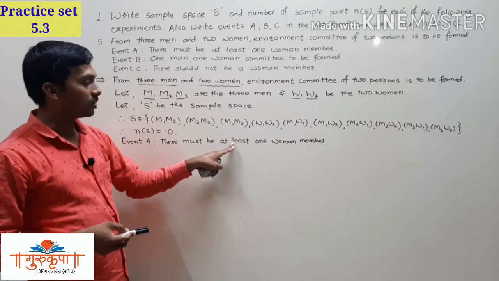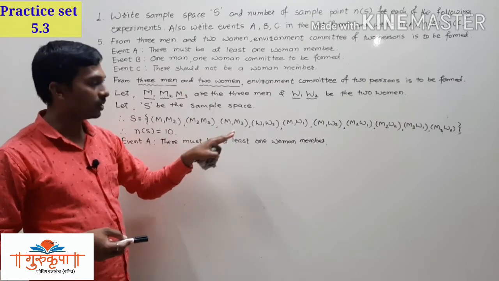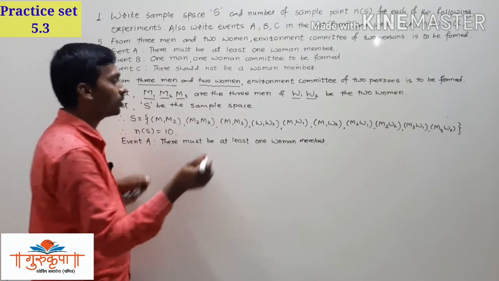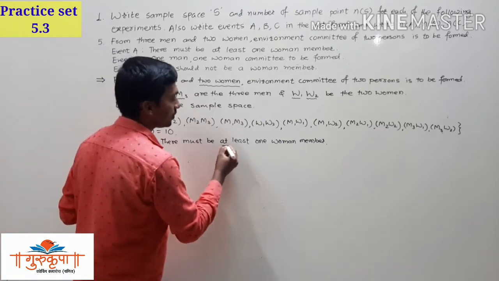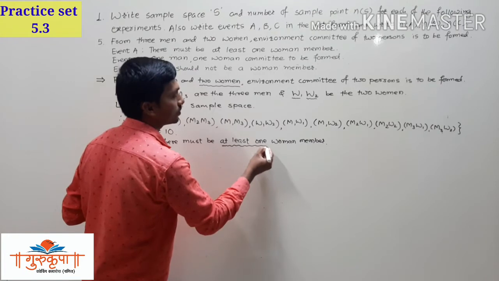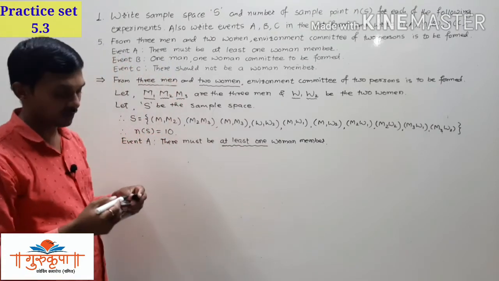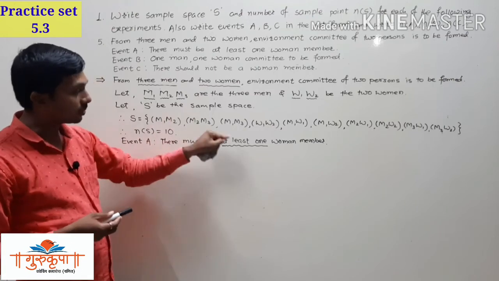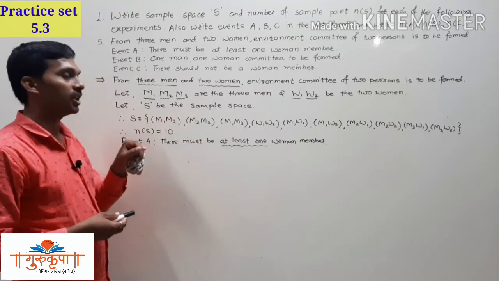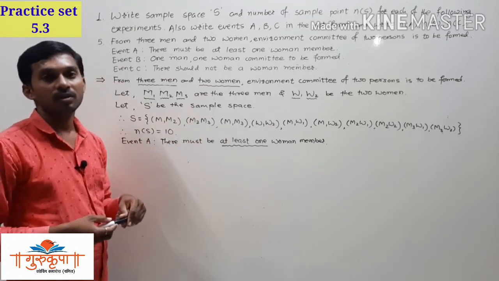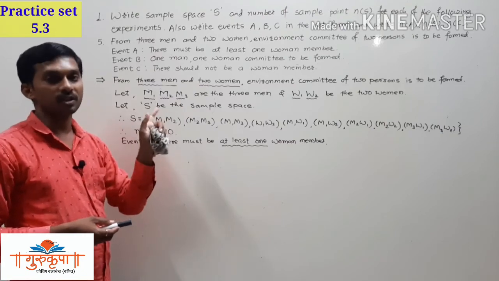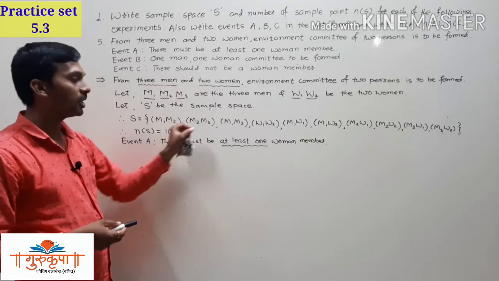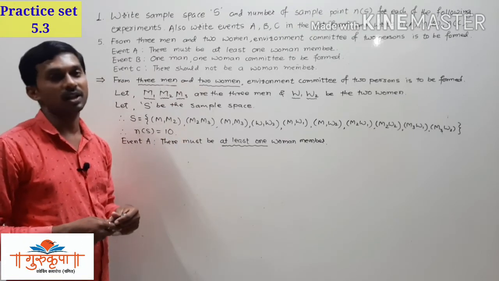But if there is no woman, then we cannot write that committee in this event. So this is very important word, at least one. Minimum one woman should be there. If no woman is there in the committee, we cannot include that committee in this event. That is very important. मिनिमम 1 वुमन शुड बी देअर. एकही महिला नसेल, एकही वुमेन त्या कमिटीमध्ये नसेल तर आपण ती कमिटी याच्यामध्ये इन्क्लूड करू शकत नाही.